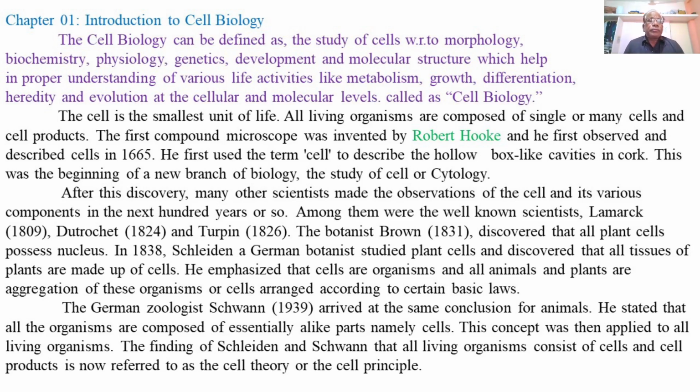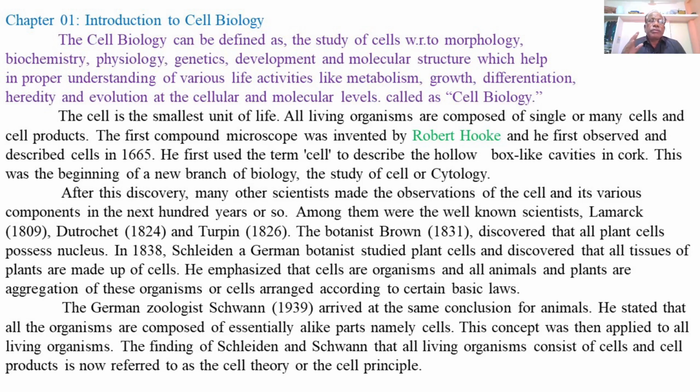The German zoologist Schwann in 1839 arrived at the same conclusion for animals, and he stated that all organisms are composed of essentially alike parts, namely the cells.